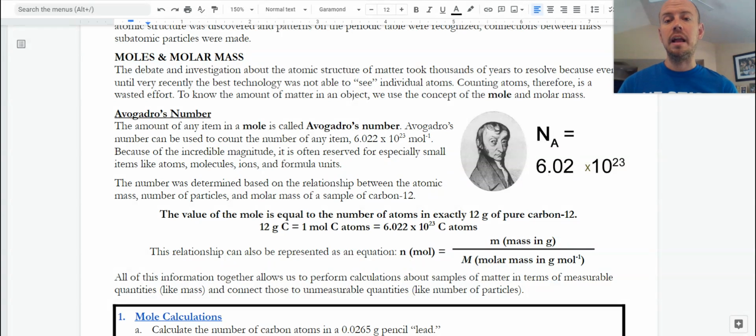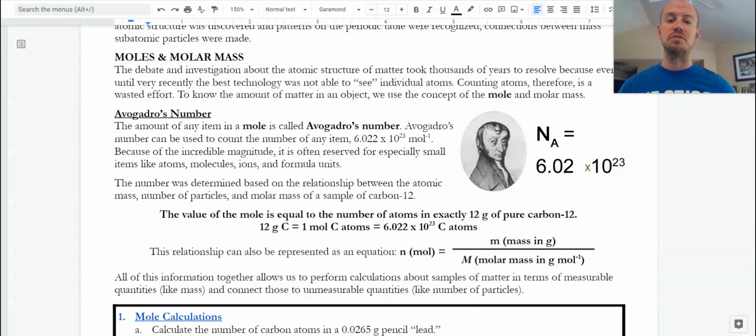When we are thinking about the number of particles, we use the concept of Avogadro's number and the mole, which is either 6.02 or 6.022 times 10 to the 23rd items. So we can use that to count anything, but we normally use it for atoms, ions, molecules, and particles because it's such a big number.